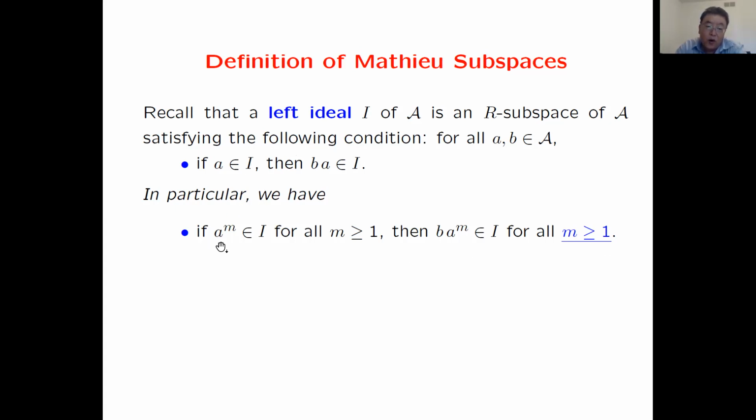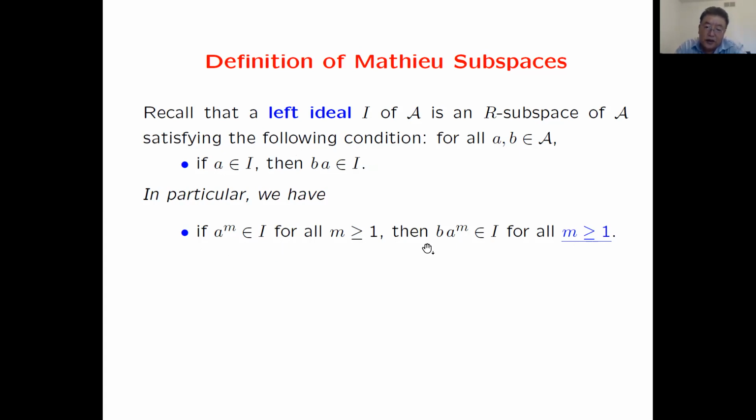If we have one element a whose powers a to the m are all in the subspace I, then you multiply by any element b from the left to the powers of a, and this product will be in the same subspace. This is a special case of the property above in the definition.